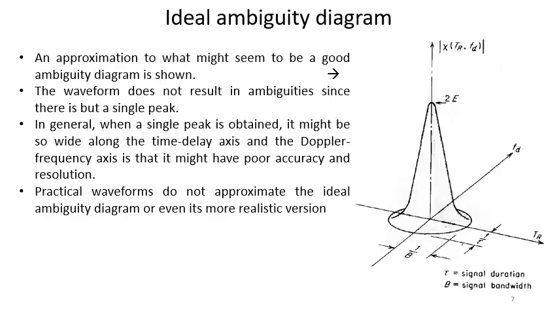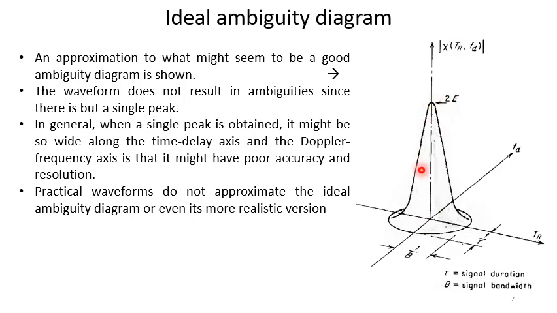An approximation to what might seem to be a good ambiguity diagram is given here. The waveform does not result in ambiguities since there is but a single peak.